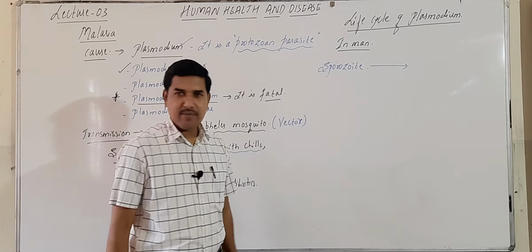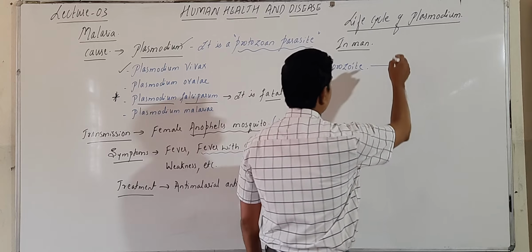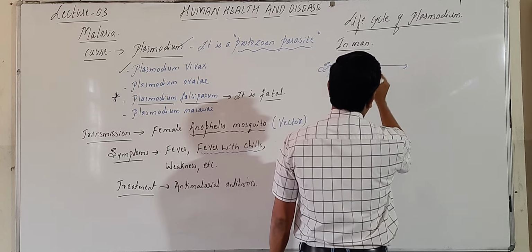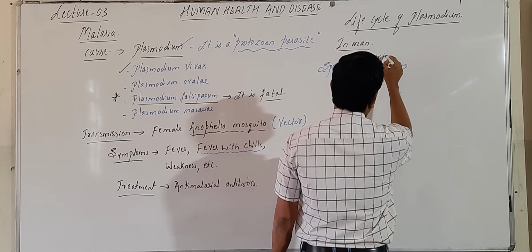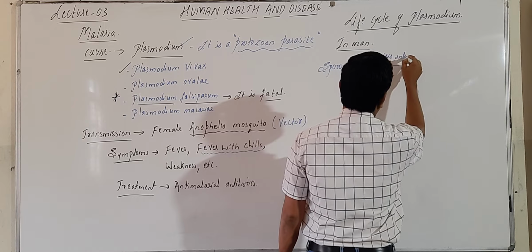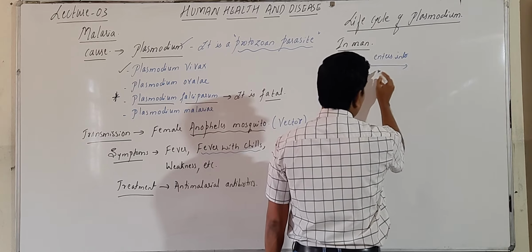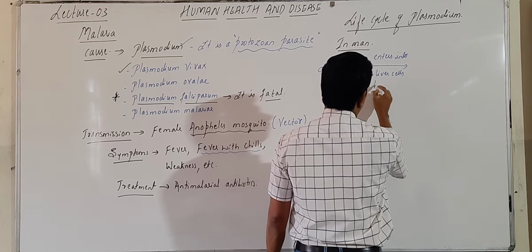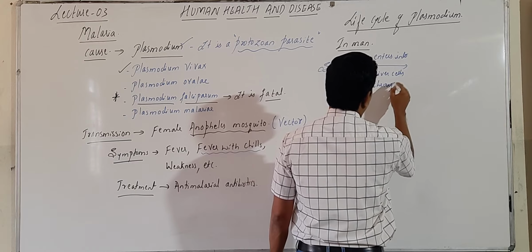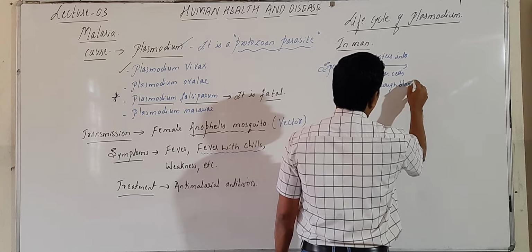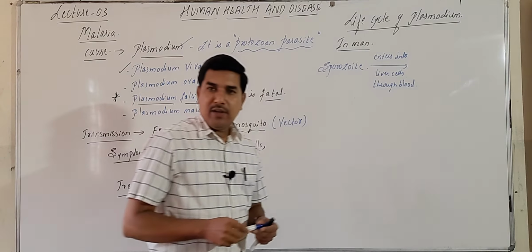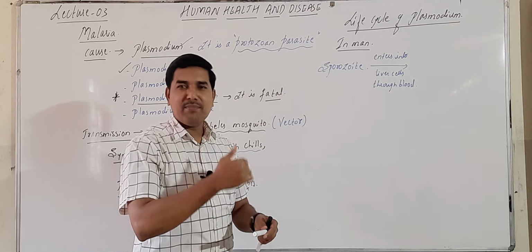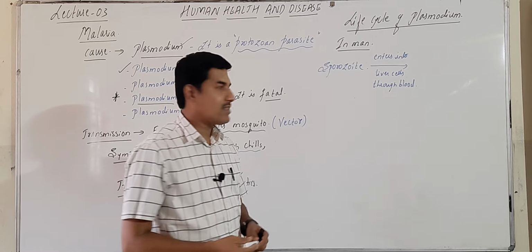It is the liver. So the sporozoites enter the liver cells through the blood.